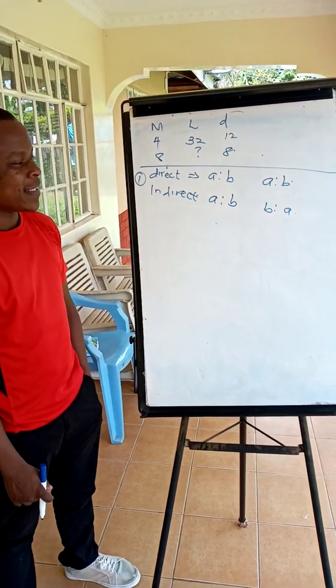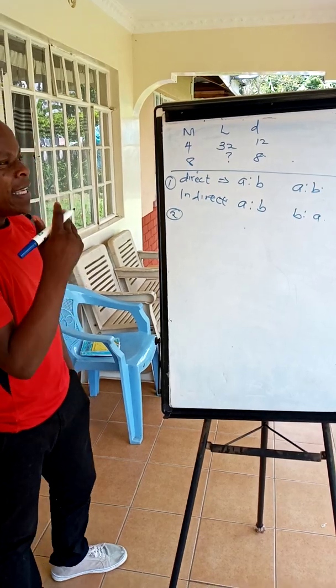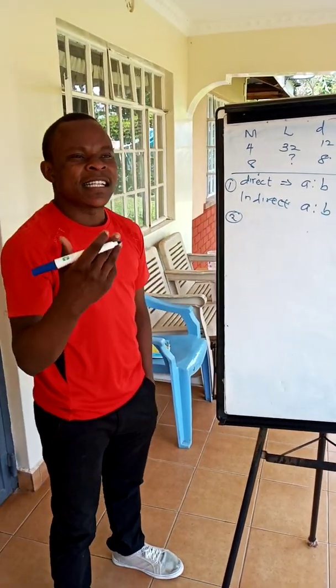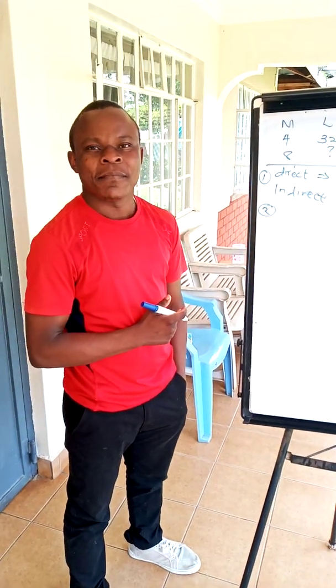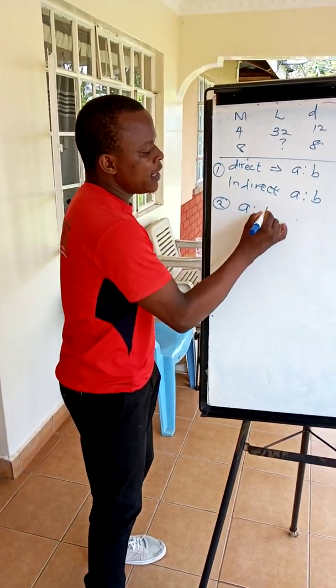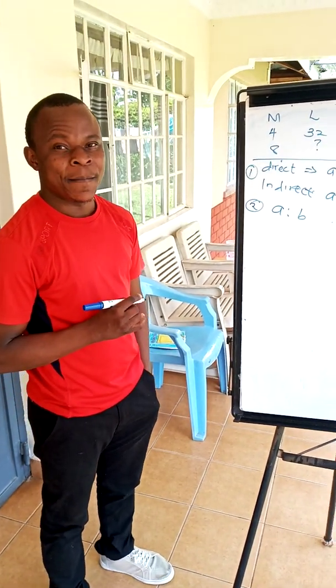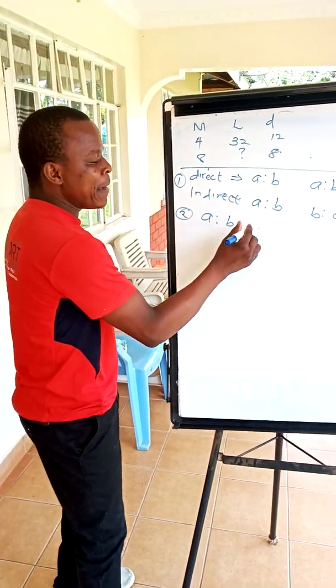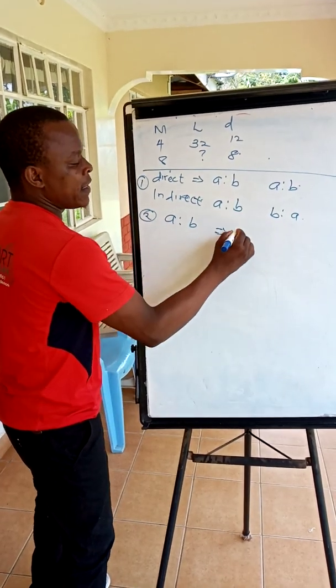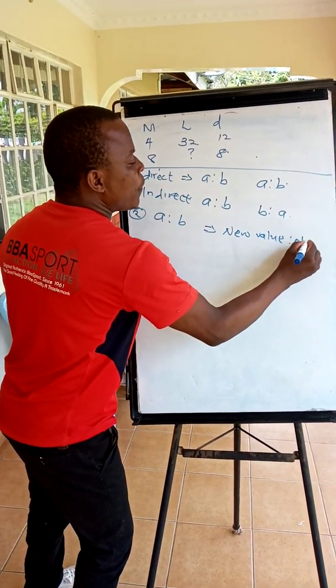Very, very important. Number 2, the next thing we need to understand is how does increase in ratio happen? It happens, for example, when we say a quantity increased in the ratio of A to B. This A becomes the new value, and B is the old value.